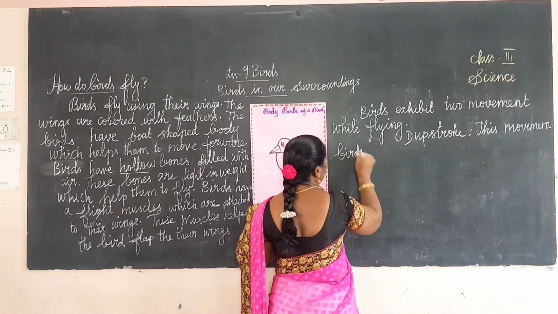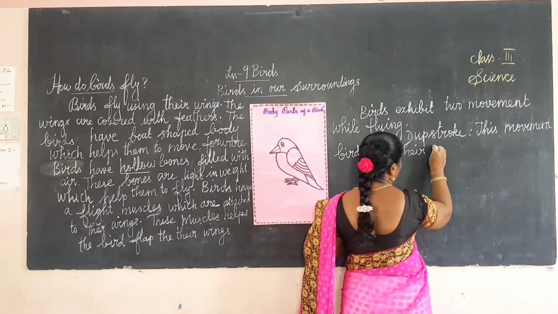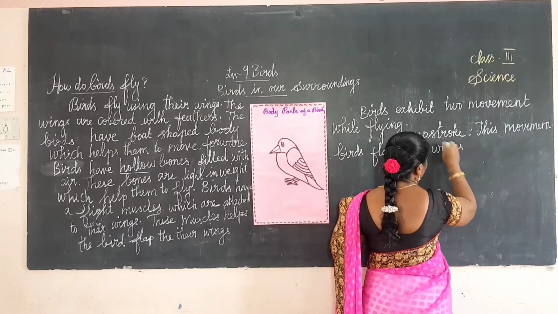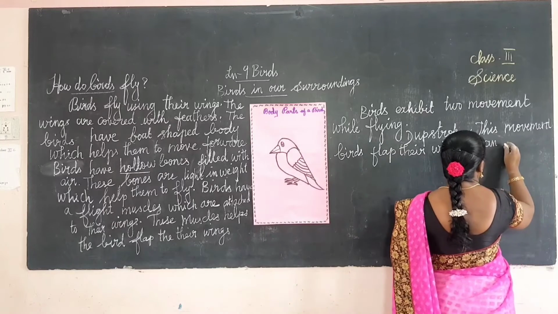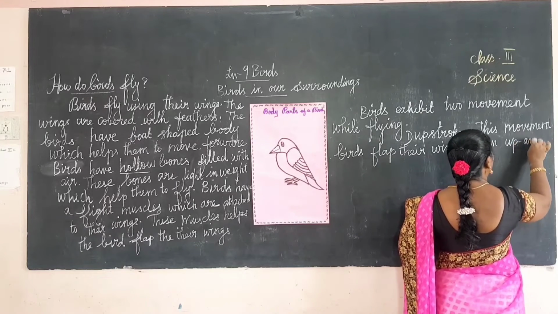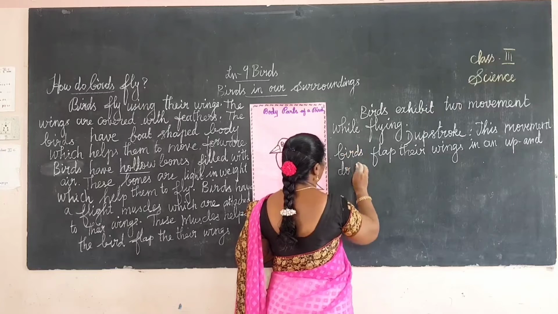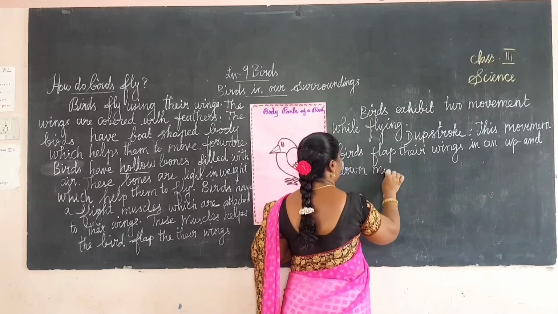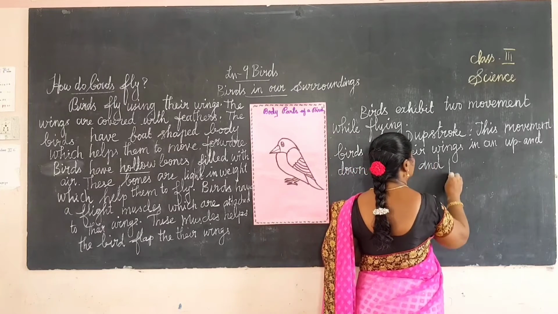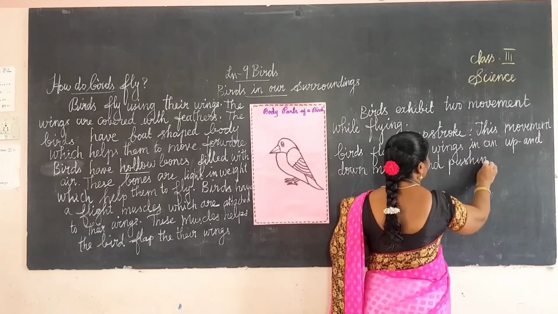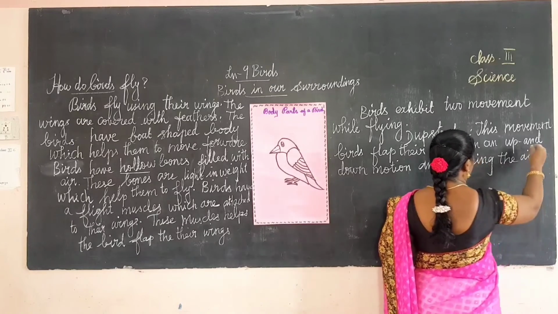In this movement, birds flap their wings in an up and down movement, up and down motion, and push the air downward.